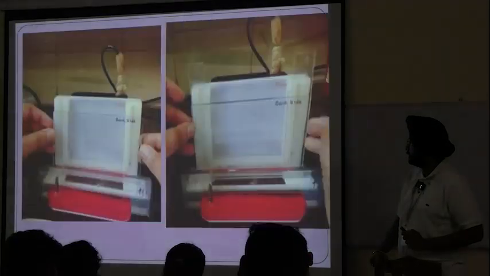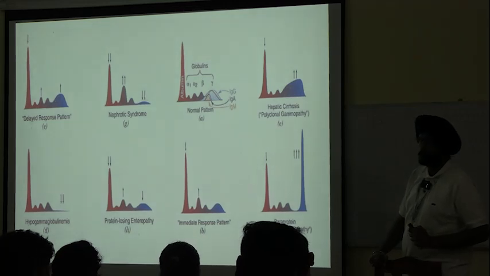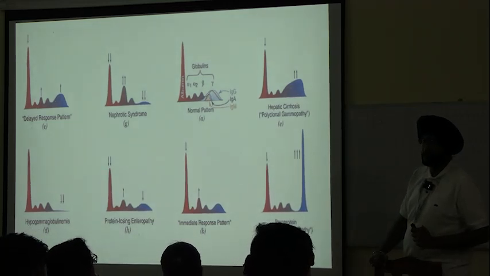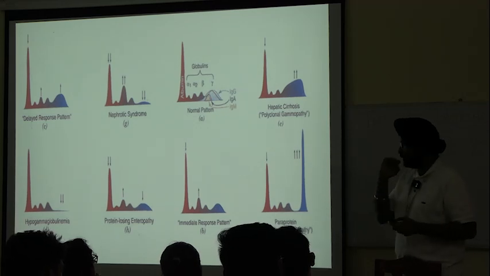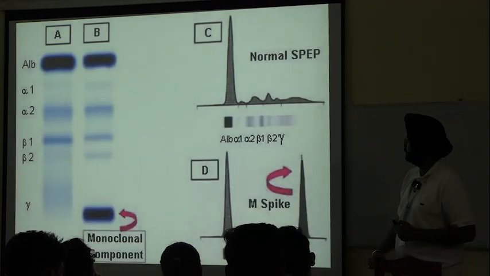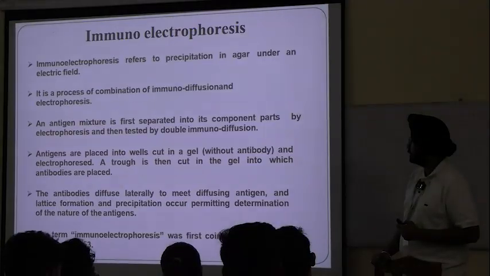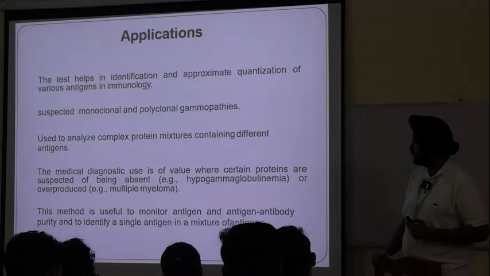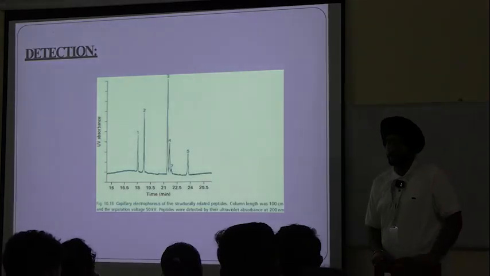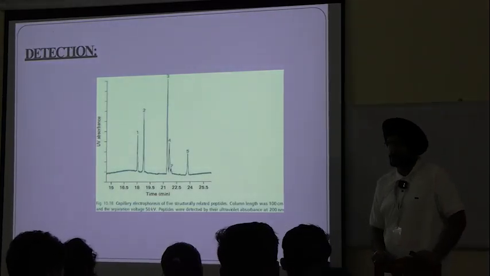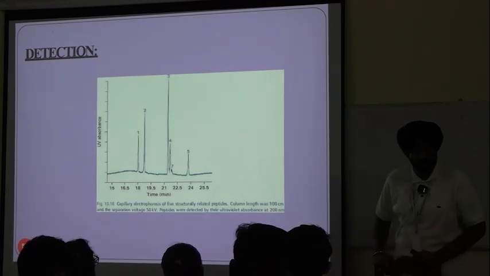Although we can see curves and peaks, they are not sharp like these ones. But here, distinct curves are seen. The resolution is quite better here. So capillary electrophoresis is nowadays being preferred.